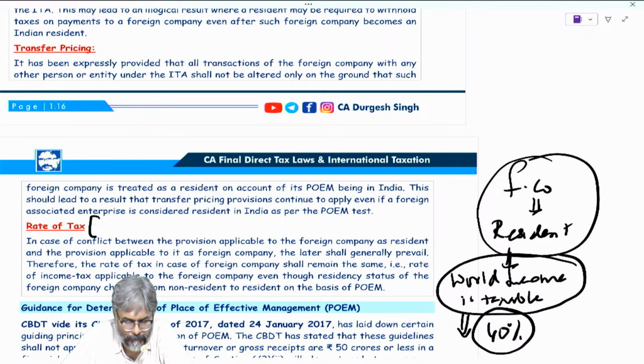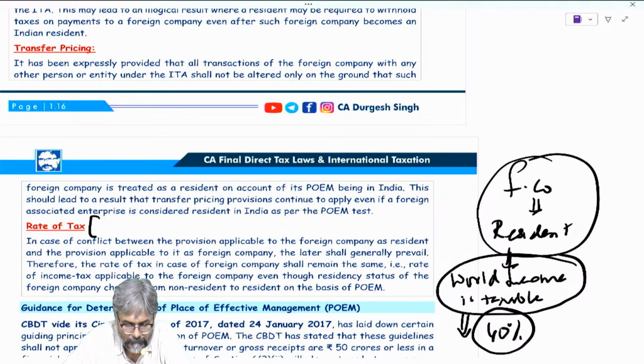That scope will depend upon the residential status of the person. Full stop.